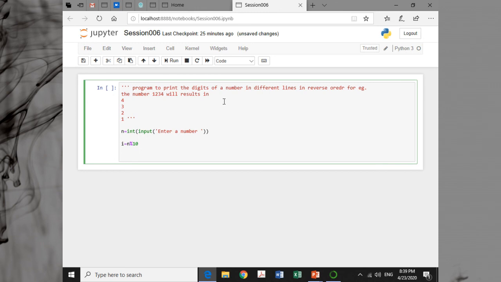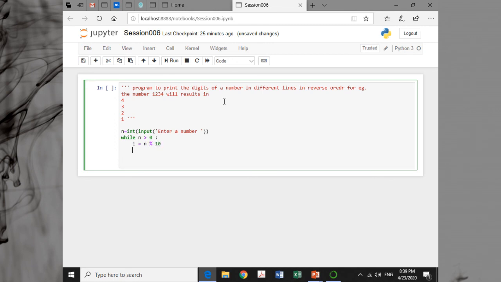Okay, so here I am doing this: while n is greater than 0, i is equal to n percentage 10, print i, the number I want to print, and n is equal to n by 10.